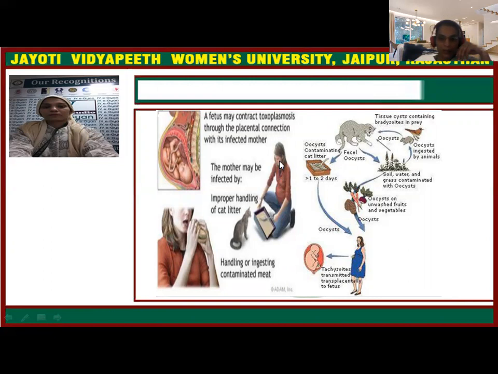Generally the mother is asymptomatic, but the infection gets transmitted through the placental circulation to the fetus, so it is basically dangerous for the fetus.